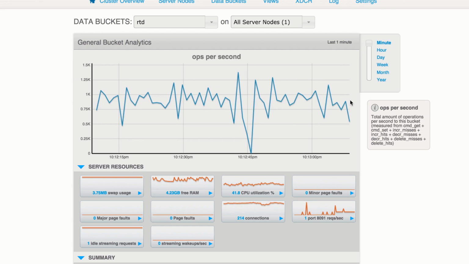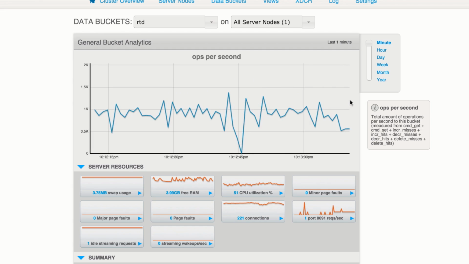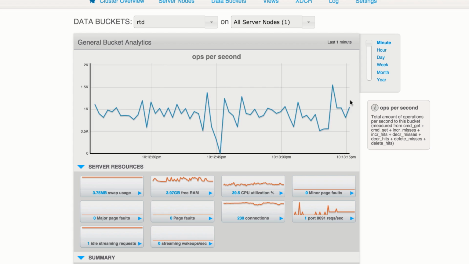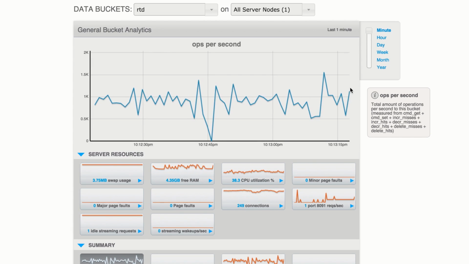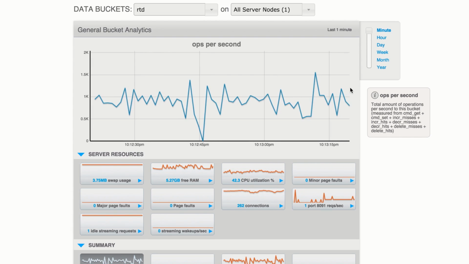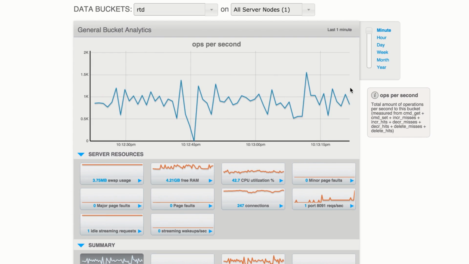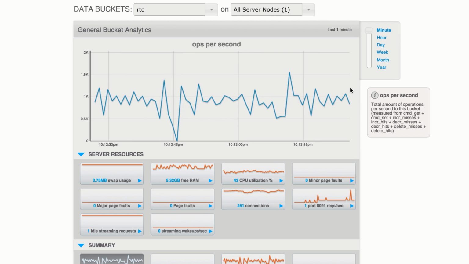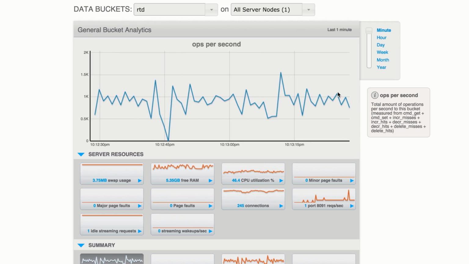So what this helped us figure out is we actually have a bug. Right now, our app is refreshing all of the views constantly. This is sort of an Angular bug that went out of control, and because it's still performant on the mobile devices, we were able to track it down by seeing the real-time analytics that Couchbase offers us.